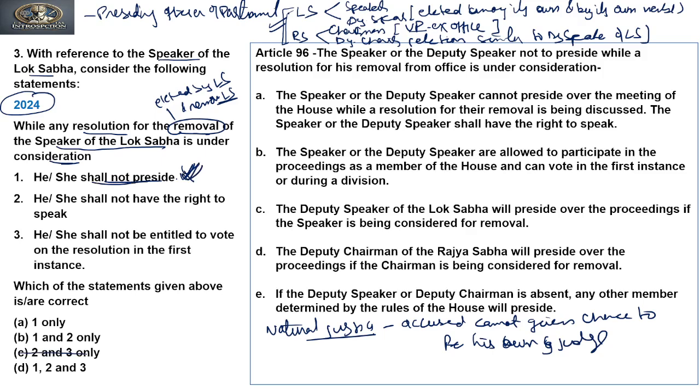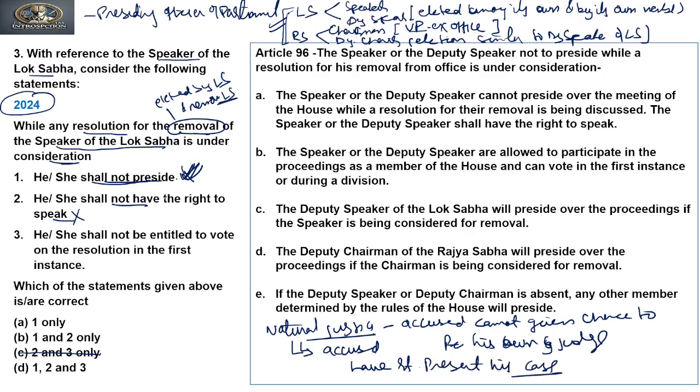So C cannot be the answer because it does not contain statement 1. Statement 2: he or she shall not have a right to speak. Now this is incorrect. Why? Because it is also against natural justice. Why is it injustice? Because the accused also has the right to present his case, right?